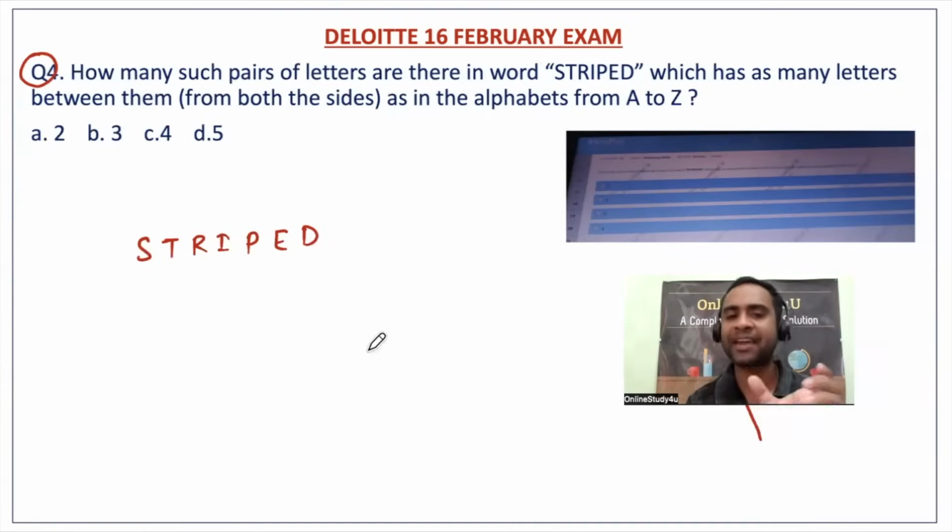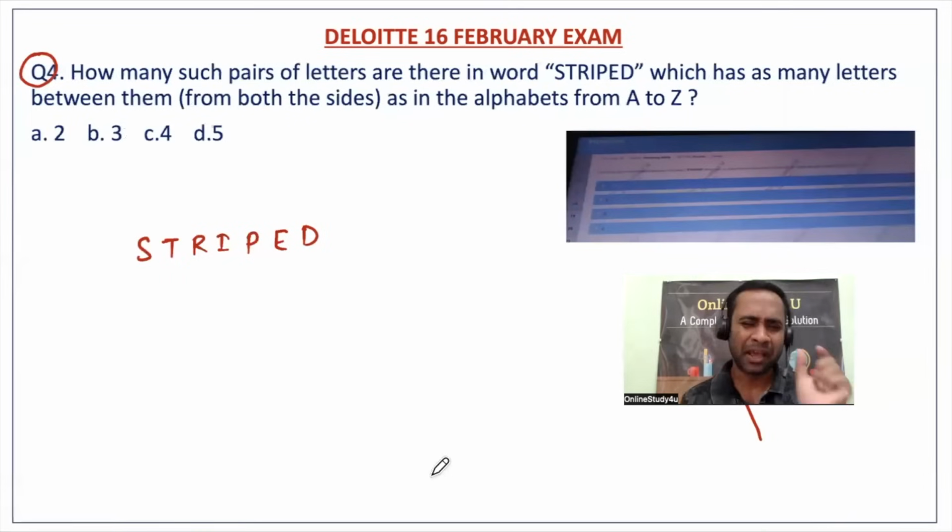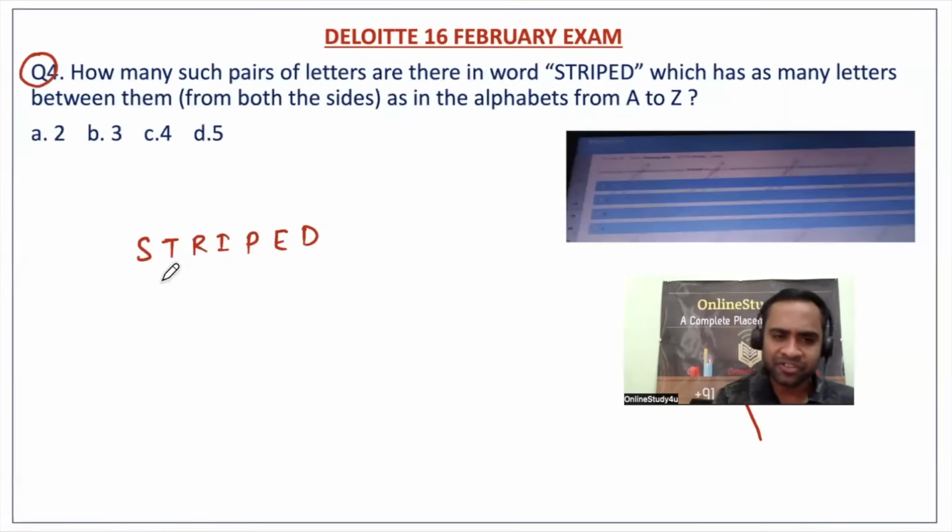How many pairs of letters are there in the word STRIPED which have as many letters between them, from both sides, as in the alphabet from A to Z? Friends, in all the rounds I could see these questions being asked. In most of the rounds, and today's examination also, this kind of question is repeating; the logic will be the same. So please understand properly and concentrate a bit here. Now start with S. So here S is there.